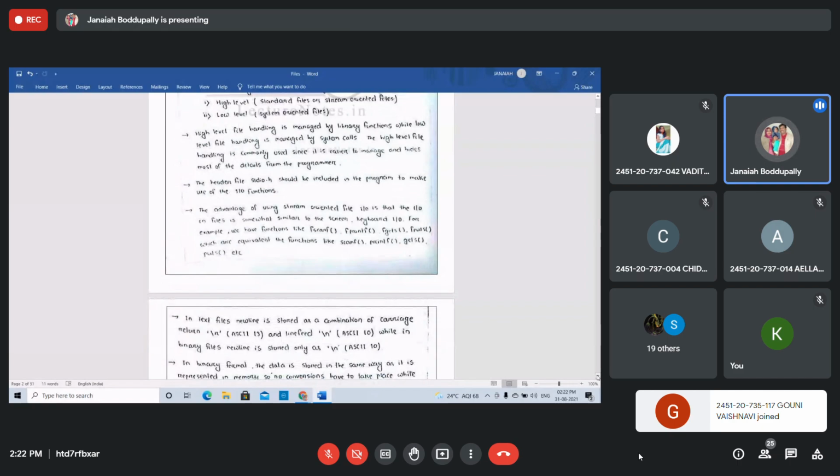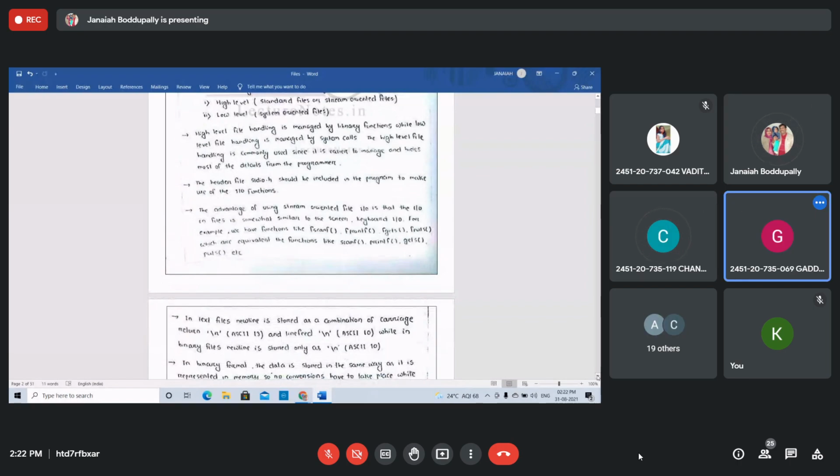As in include stdio.h. What is stdio.h, students? Any one of you? Standard input output. STD is standard, and stdio.h is the standard input output header file. Some of you are writing studio, but it is stdio.h. It should be included as a header file in the program to make use of the input output functions, the scanf and printf functions.